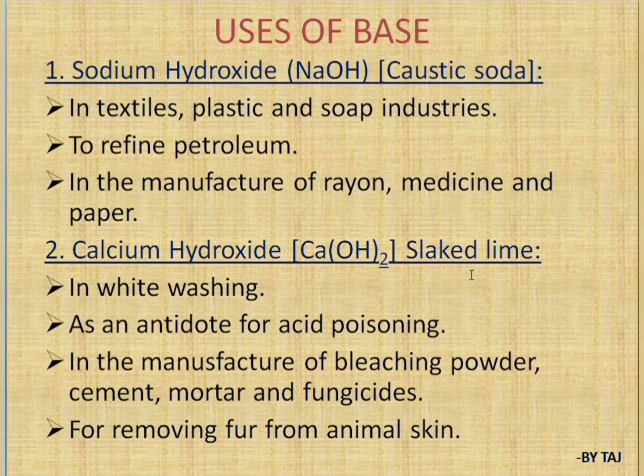Calcium hydroxide, Ca(OH)2, is commonly called slaked lime. It is used in whitewashing and as an antidote for acid poisoning. It is used in the manufacture of bleaching powder, cement, mortar and fungicides, and also for removing fur from animal skin. For this they use calcium hydroxide, nothing but slaked lime.